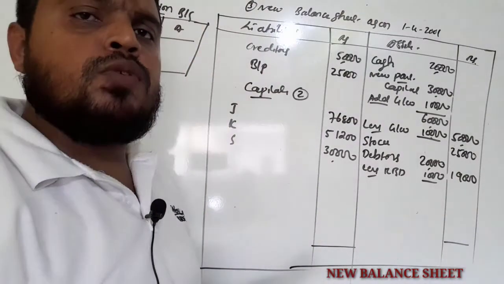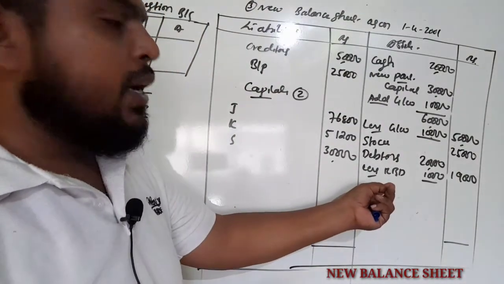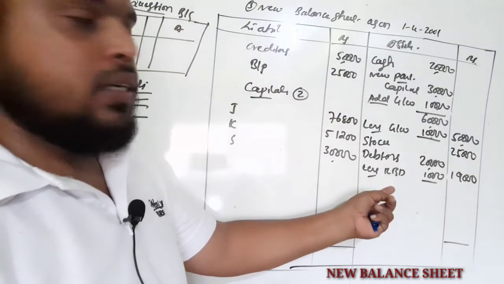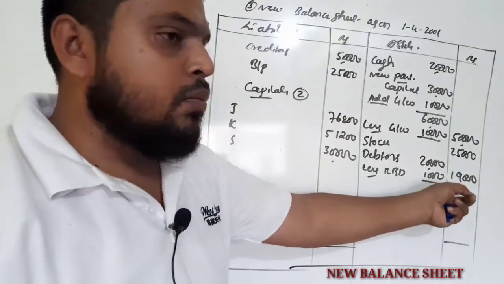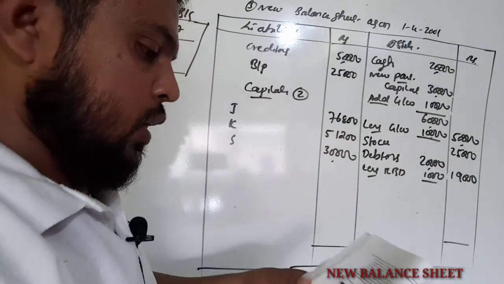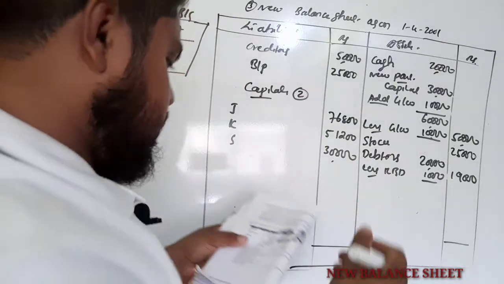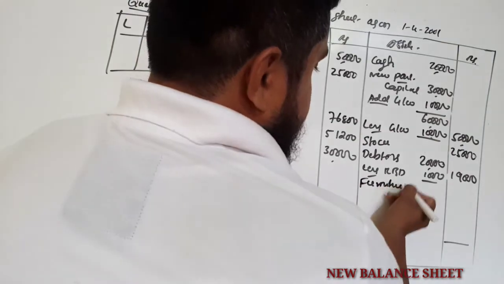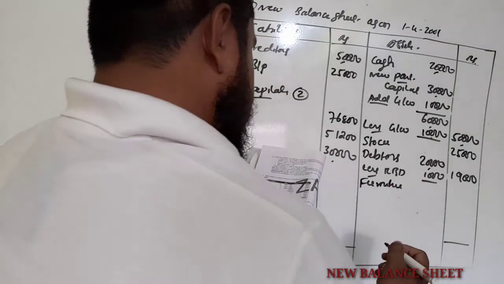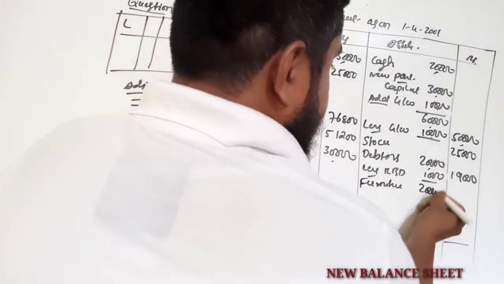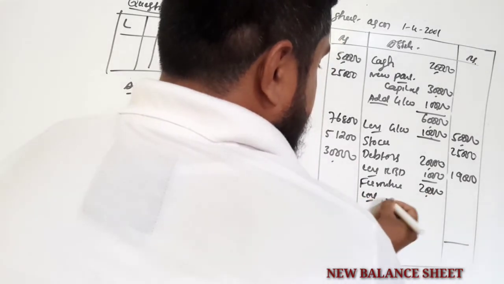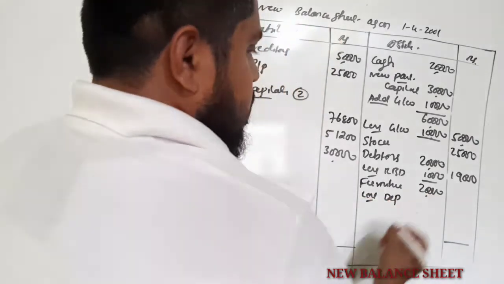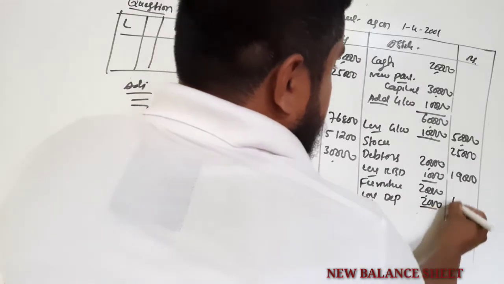So always we have to remember under debtors, RBD provision we have to deduct. So 20,000 minus 1,000, 19,000. Next furniture. Furniture you got adjustment. So depreciation. Furniture 20,000 less depreciation 2,000, 18,000.